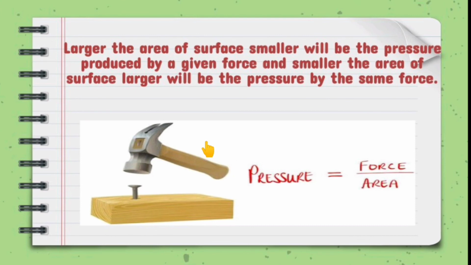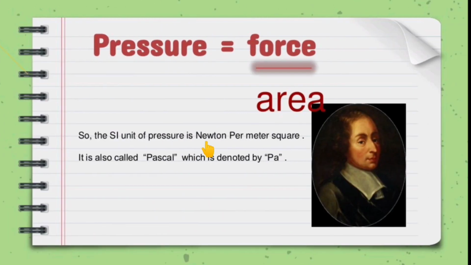Now let us see the rule. The larger the area of the surface, the smaller will be the pressure produced by a given force. And the smaller the area of the surface, the larger will be the pressure by the same force. That means pressure is equal to force upon area. So the SI unit of pressure is Newton per meter square. It is also called Pascal, which is denoted by Pa.